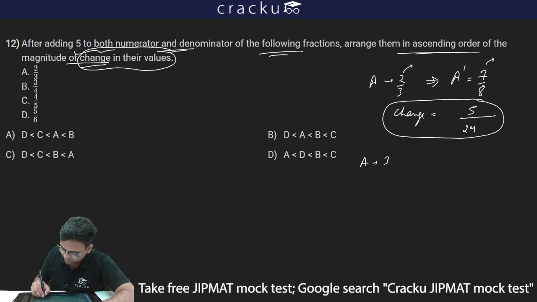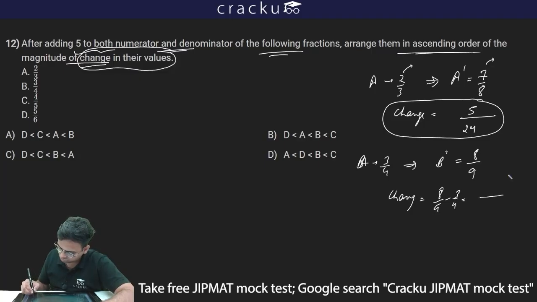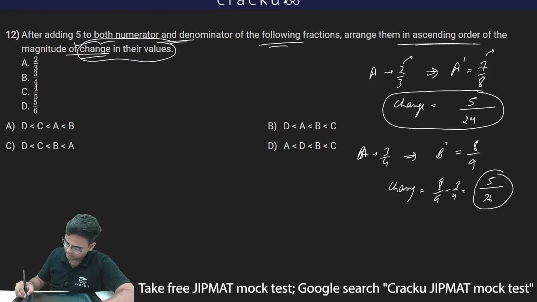Similarly, B is 3 by 4. B dash, after adding 5 to both numerator and denominator, becomes 8 by 9. Thus the change will be equal to 8 by 9 minus 3 by 4, and this is equal to 32 minus 27 over 36, which is 5 by 36. So this is my change for B.